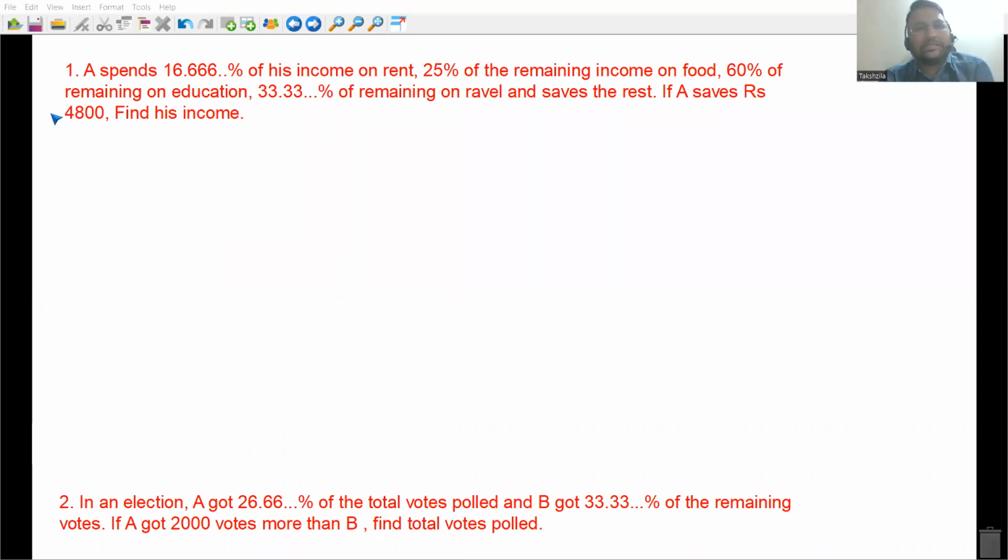A spends 16.66% of his income on rent, 25% on food, 25% of the remaining on food, 60% of the remaining on education, 33.33% of remaining on travel. This is travel, everyone. Let me correct this. And saves the rest. If A saves rupees 4,800, find his income. Tell me yes or no, everyone.